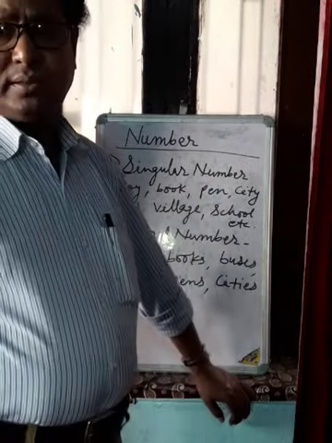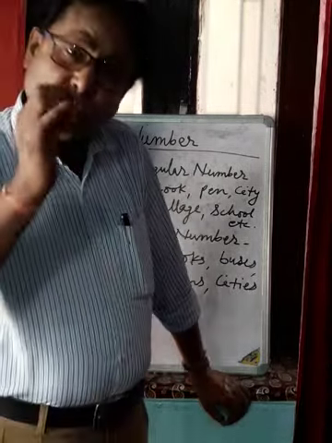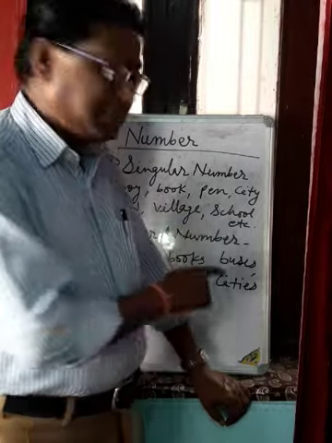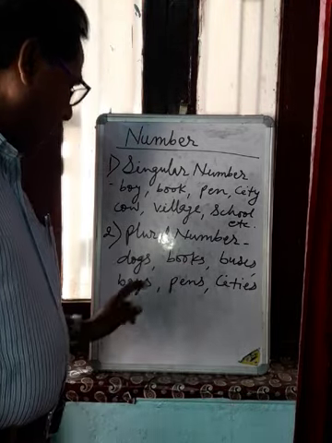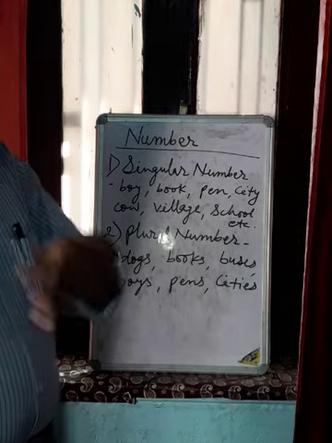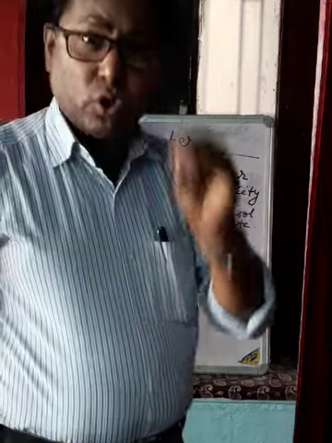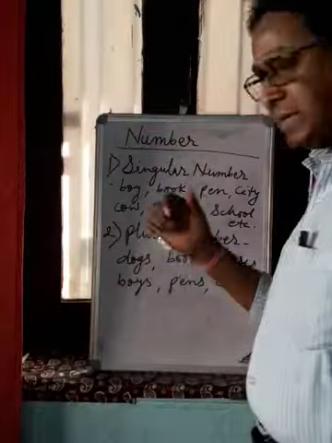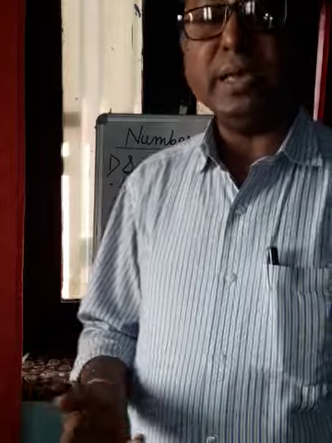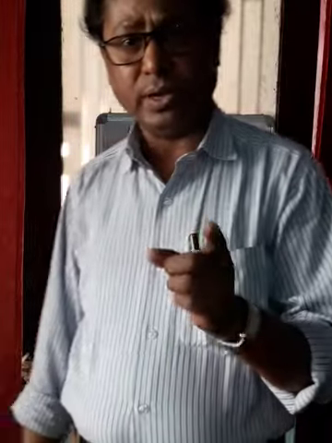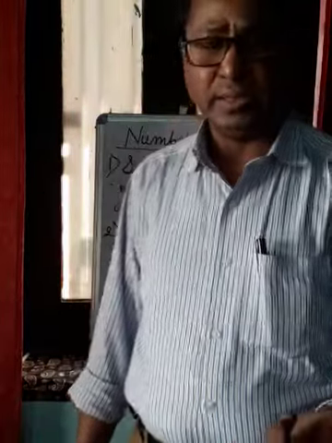Here, buses. Buses means more than one bus. That is why s is added here to make it plural, buses. Boys means more than one boy. Pens means more than one pen. Villages means many villages, not just one. Maybe 2 or 3 or many more, but not one. Villages means more than one village.